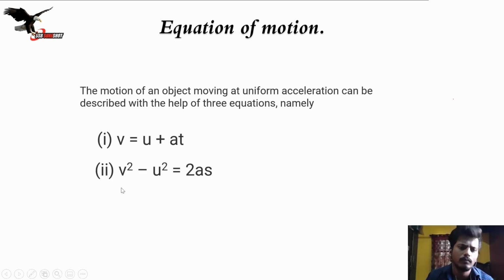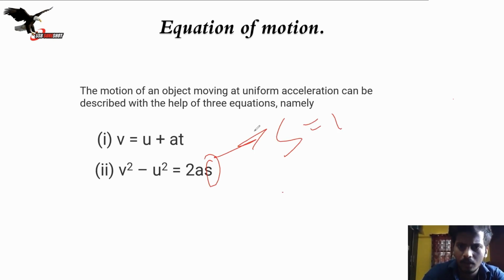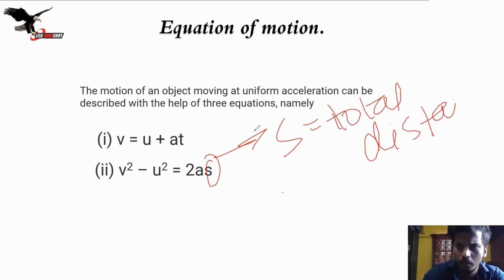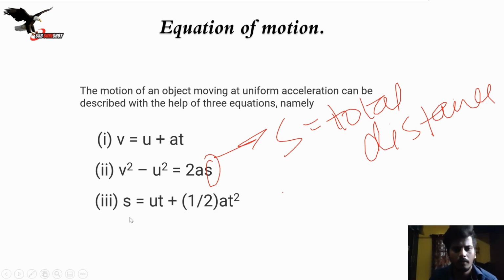Okay, second, v square minus u square is equal to 2as. Now what is s? It is a new terminology, right? So let me write it as s. s is the total distance. Okay, fine. So third will be s = ut + half at square.